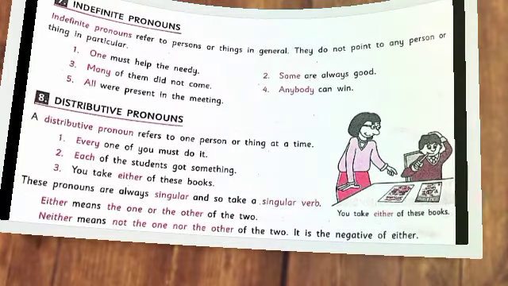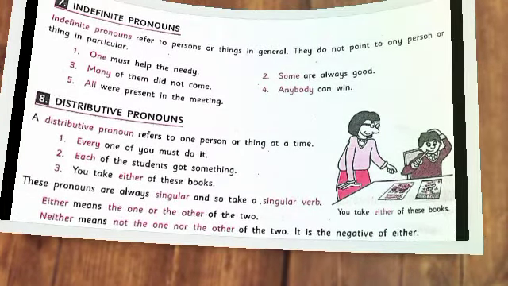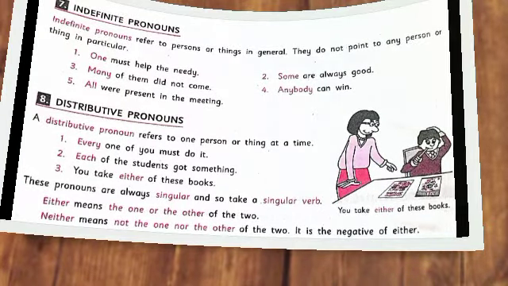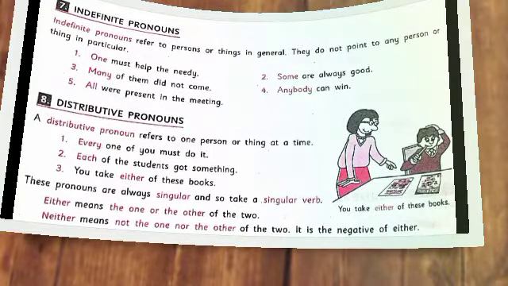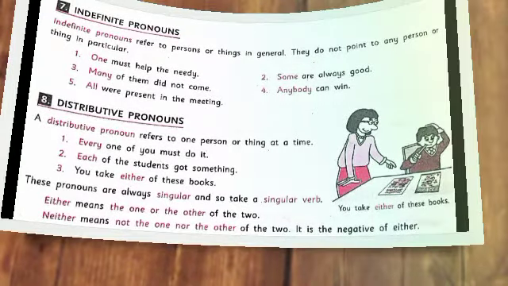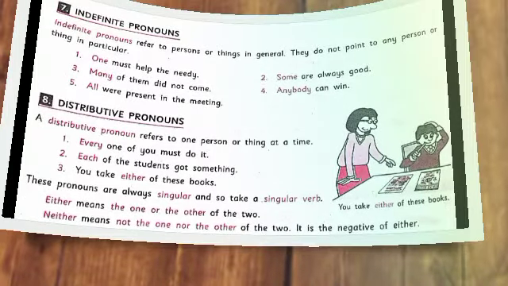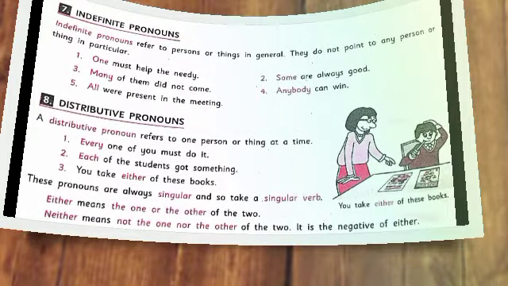Okay. The last kind of pronoun is distributive pronouns. A distributive pronoun refers to one person or thing at a time. For example, every one of you must do it. Here, the distributive pronoun is every.